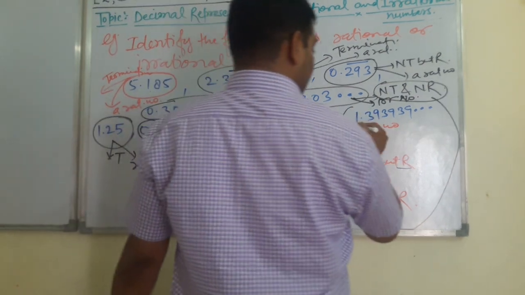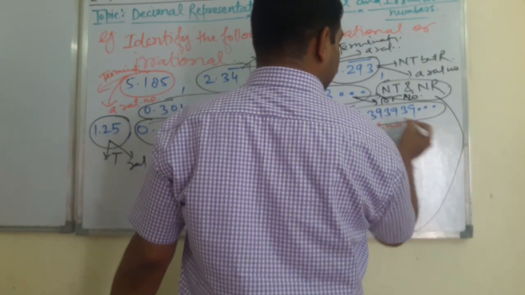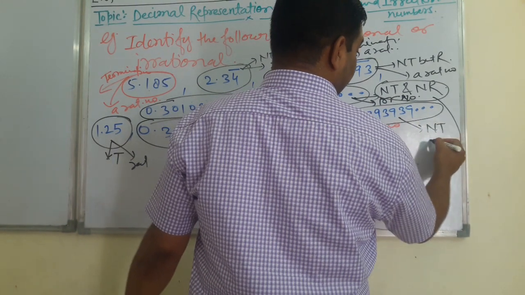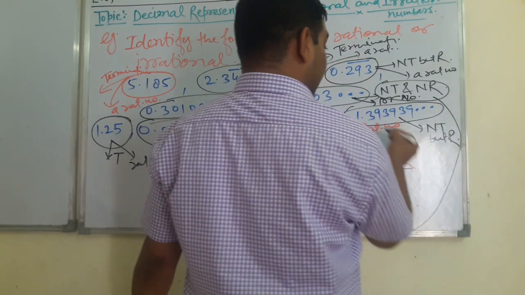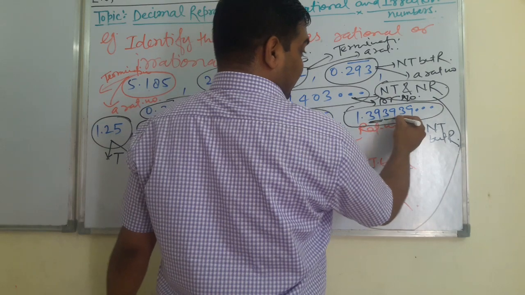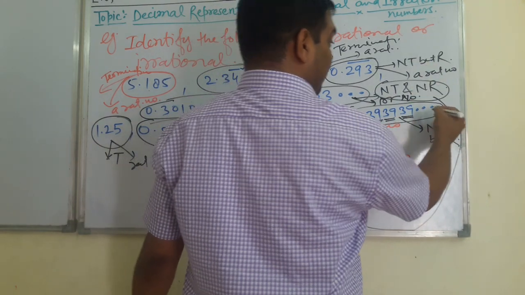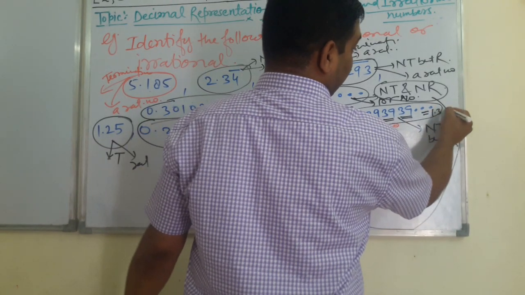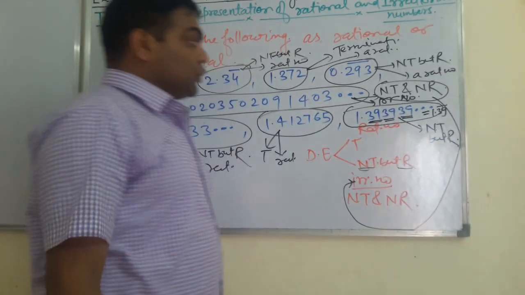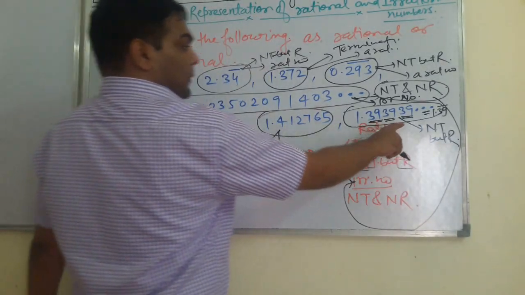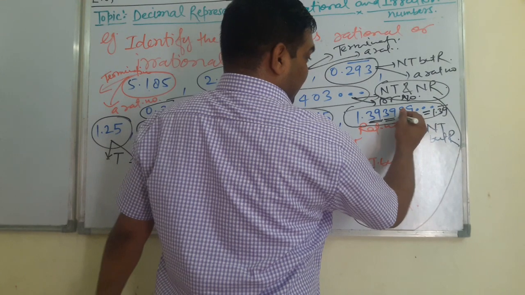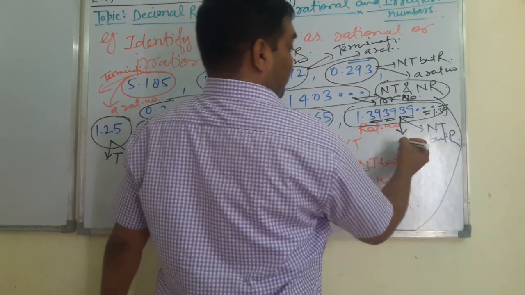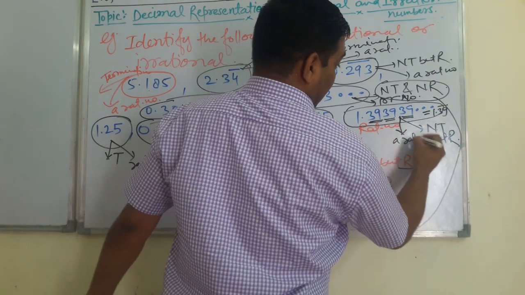It is the case of non-terminating but repeating, where digits 3 and 9 are repeating. We may note it down, 1.39 bar. So its decimal expansion is non-terminating but repeating, so this will be a rational number.